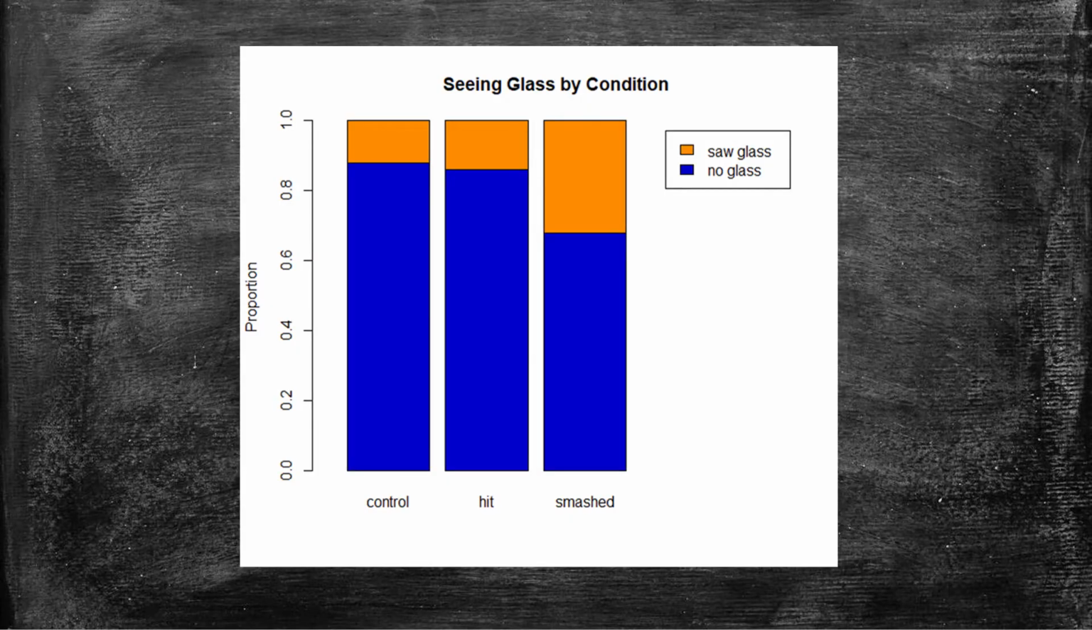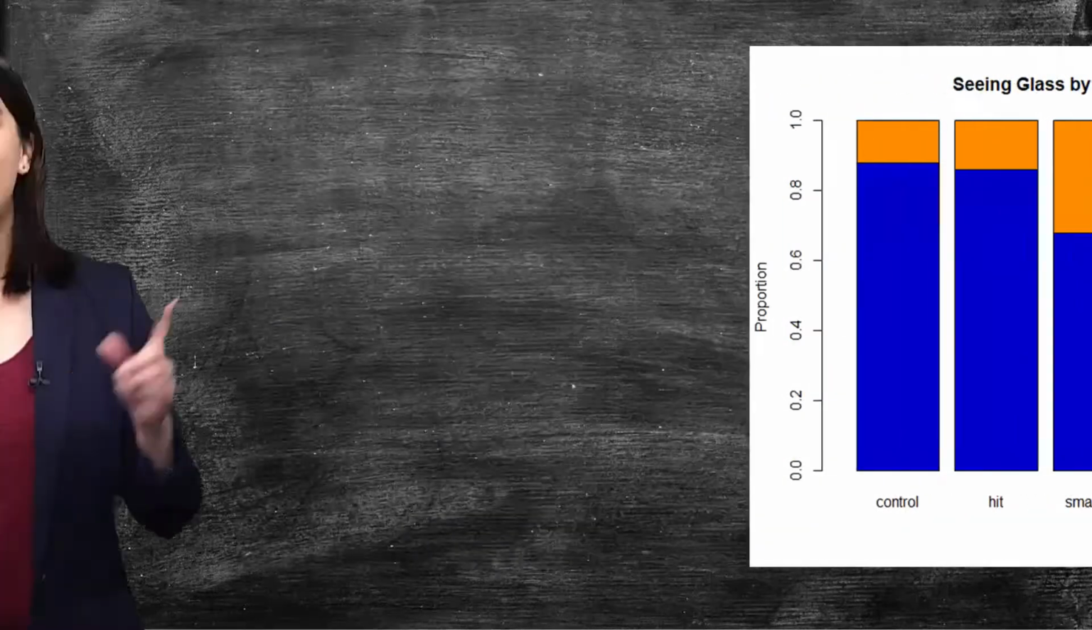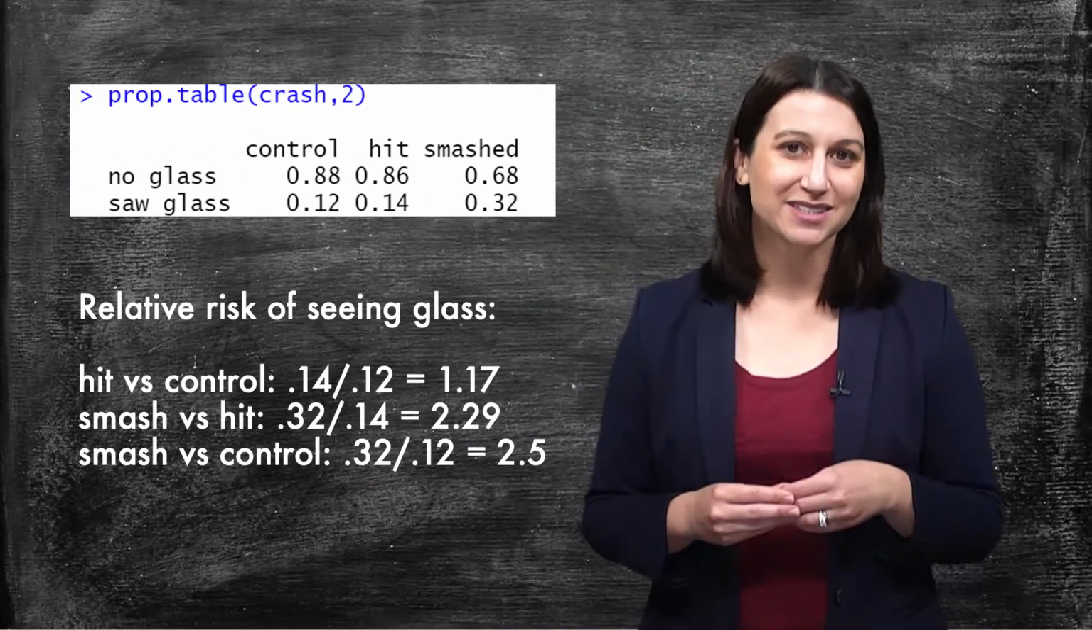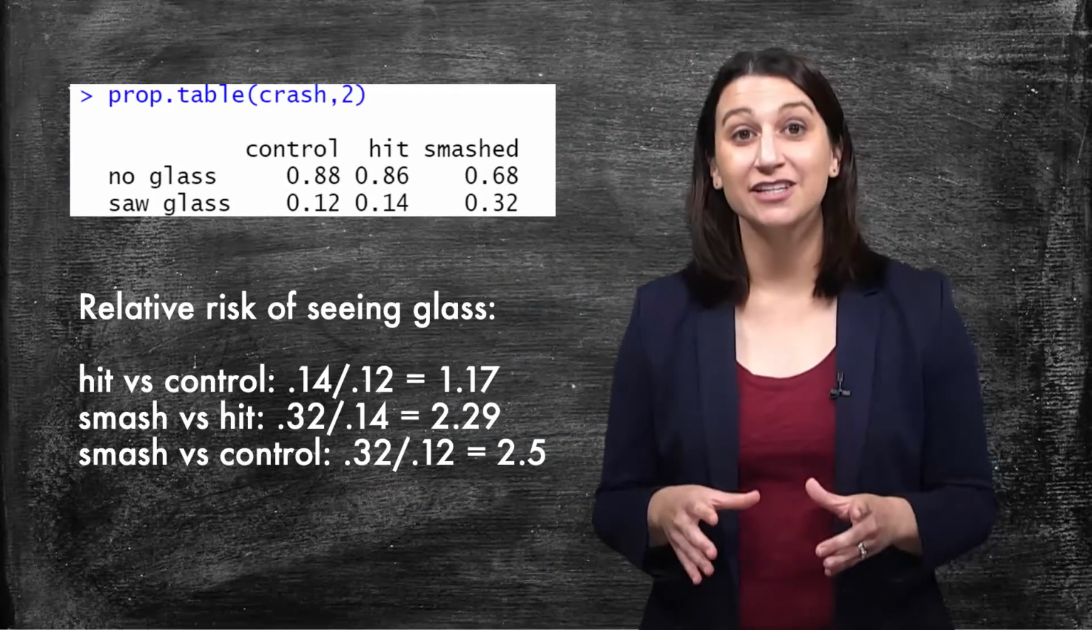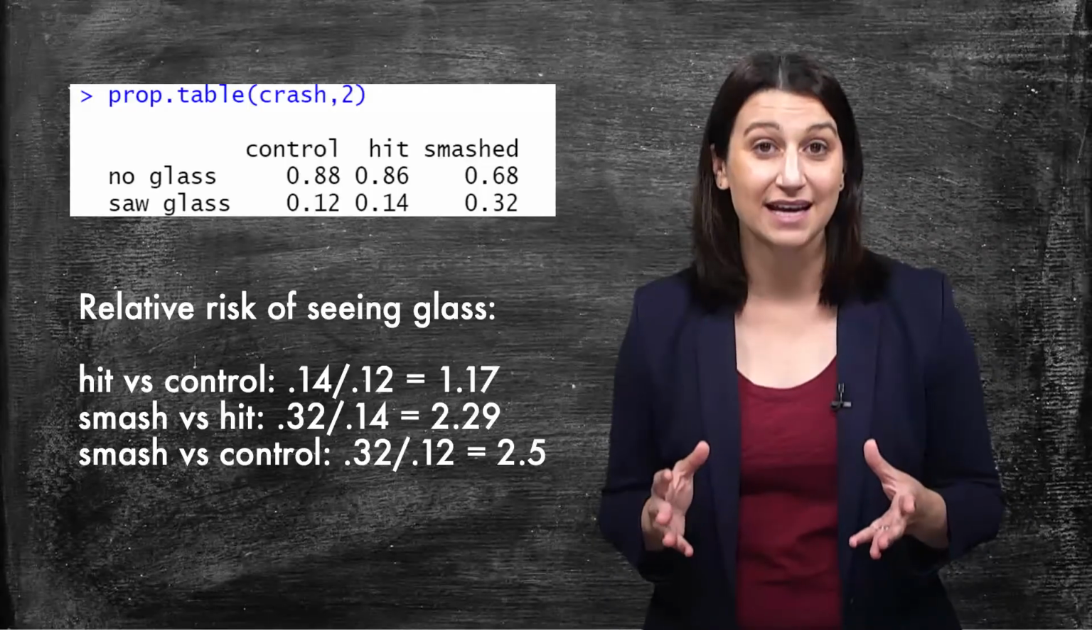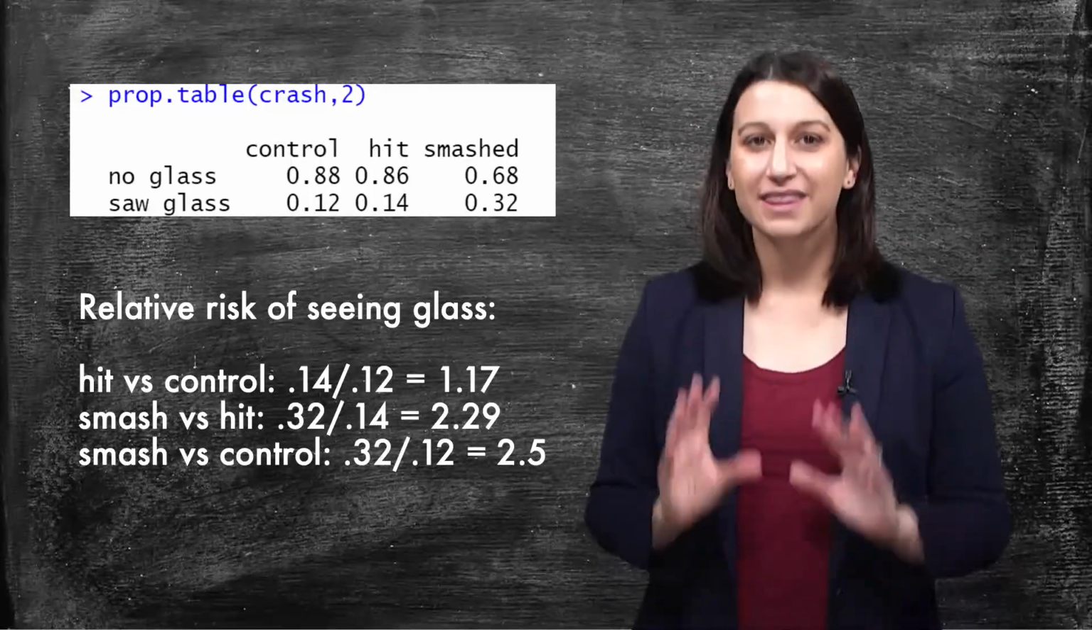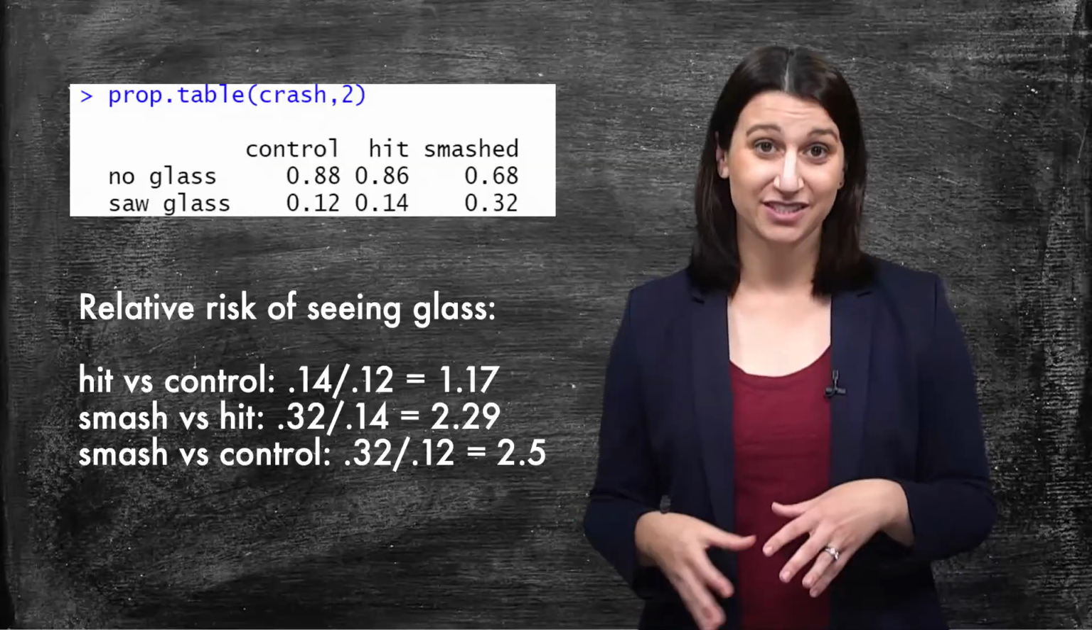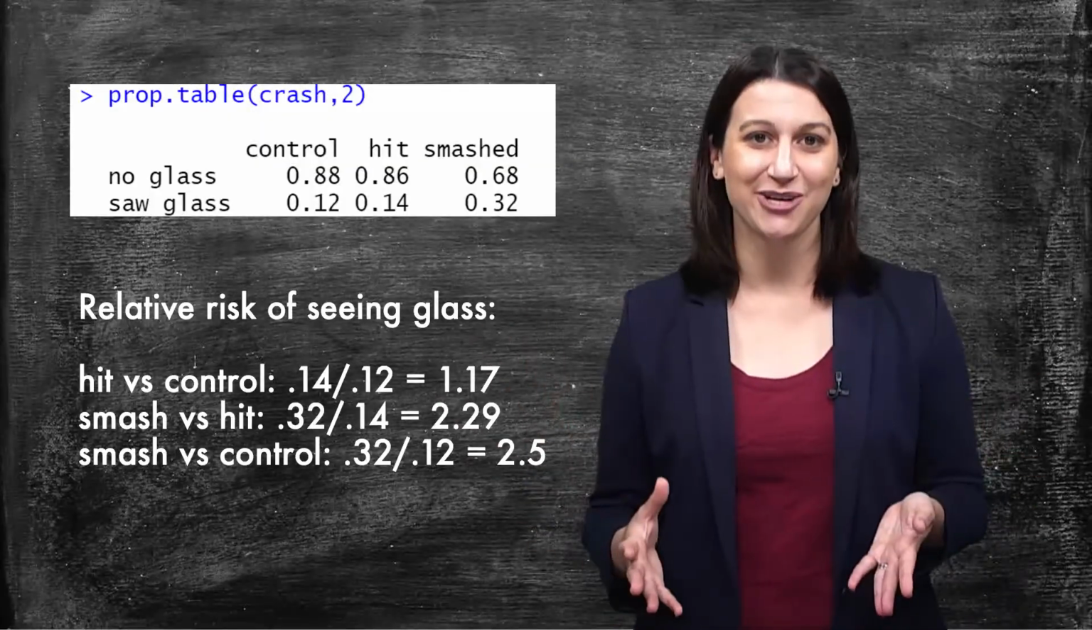To take this a step further, we can calculate something called relative risk. This will let us know how much more likely students were to report seeing glass for those who heard smash than those who heard hit or were in the control group. To do this, we will first calculate the percentage of students who reported seeing glass in each group. Then we will divide these percentages to calculate a ratio.